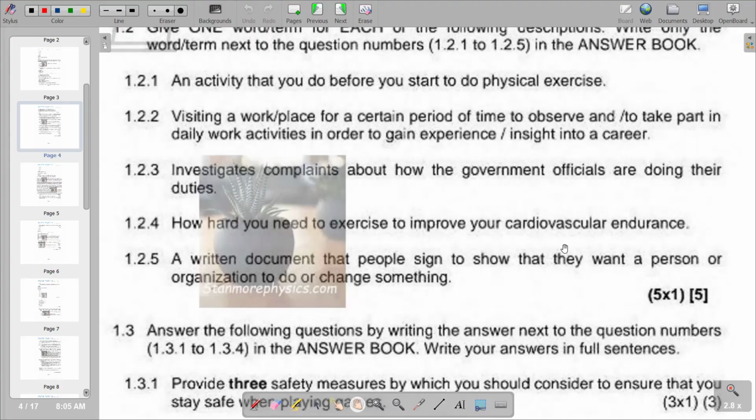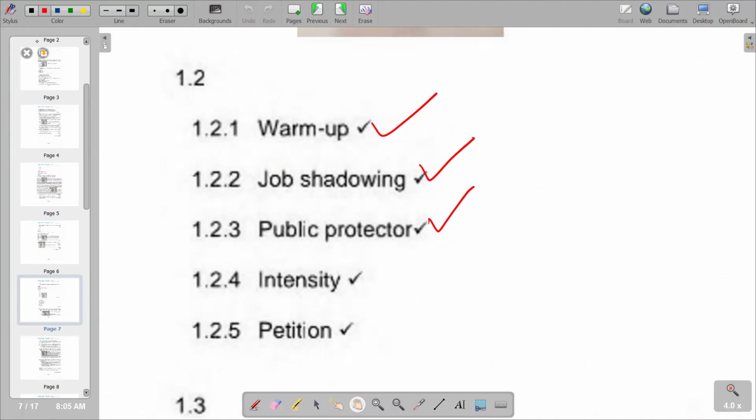I would say that the level that you need to exercise to improve your cardiovascular endurance, the correct response is intensity. So we have to exercise intensely to improve your cardiovascular endurance. So we are saying intensity is the correct response.